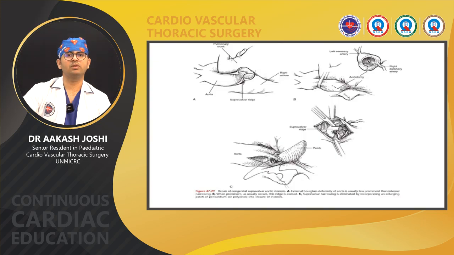As we can see in this image taken from Kirklin, the incision is taken on the aorta, and we can see a supravalvular ridge which has been excised in the second picture, and a PTFE or pericardium patch is placed on the aorta.